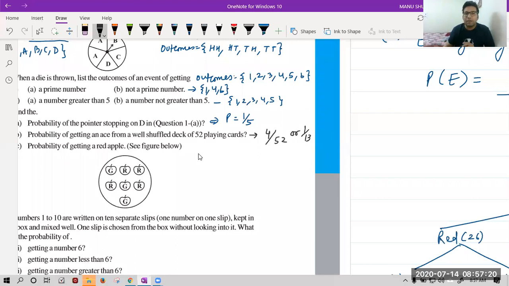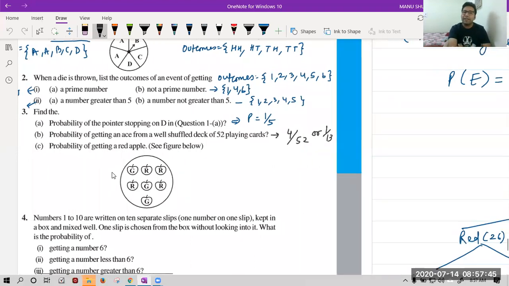Now the third part, we are given a figure in front of us where some apples are there. Green, red, green, red. Sir, JKQ is also there. You can say K is king, Q is queen, and J is joker. Now let's see part C. Probability of getting a red apple. So we have total how many red apples? We have total 4 red apples. So the number of favorable outcomes will be 4.